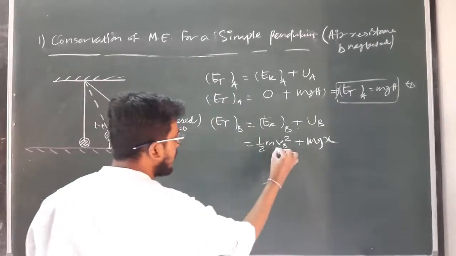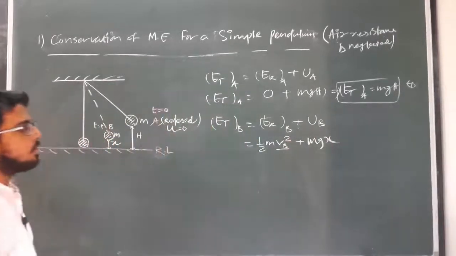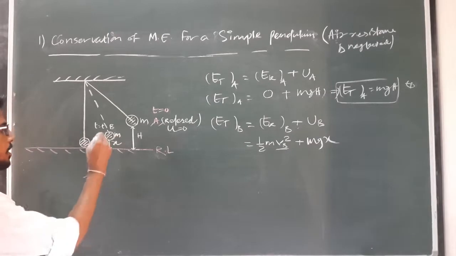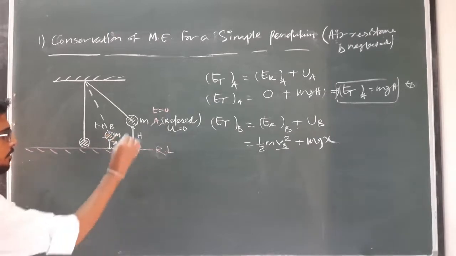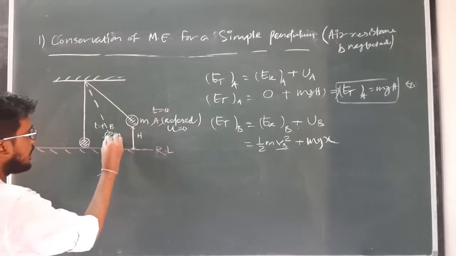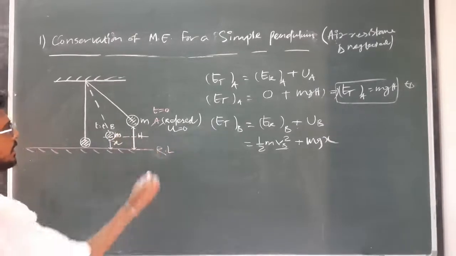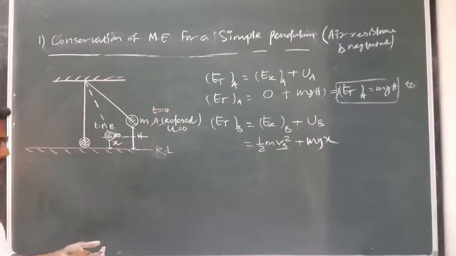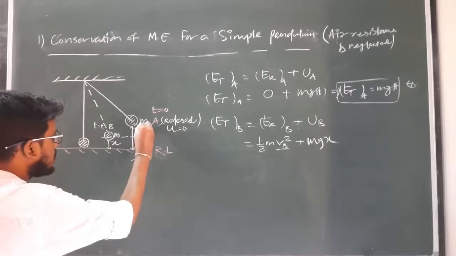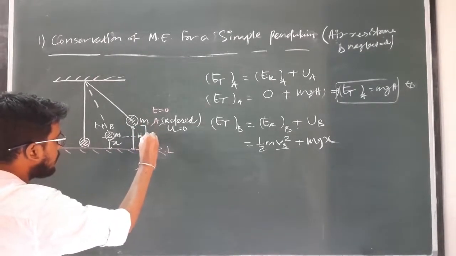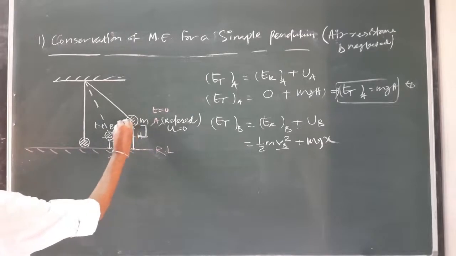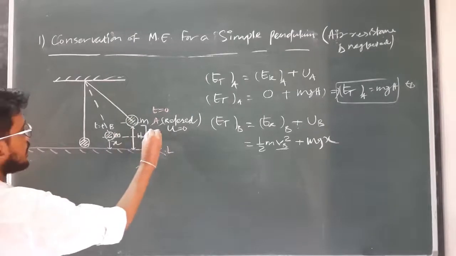So now we have to find out the velocity of the pendulum at point B. So what is the velocity of the pendulum at point B? If the pendulum travels from A to B, the distance covered by the pendulum will be how much? If this height is x and here the height is h, so distance travelled by the pendulum is how much? This is the distance travelled by the pendulum from this level to this level, and it will be how much?